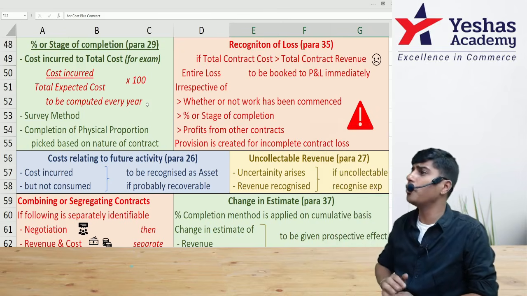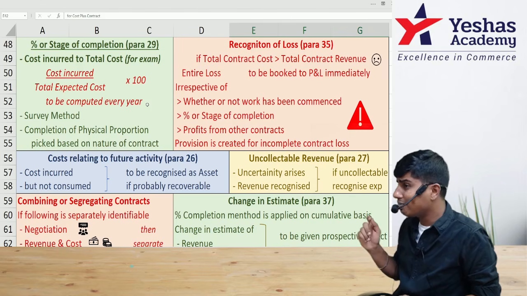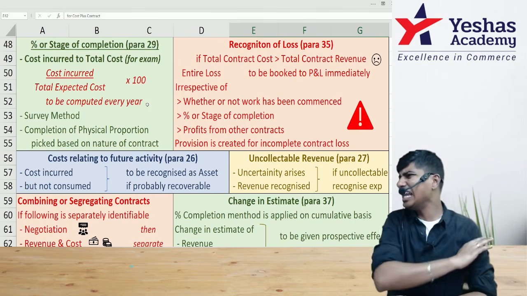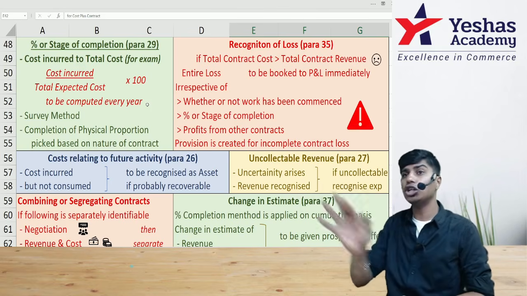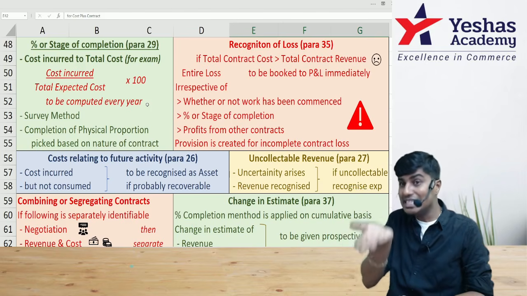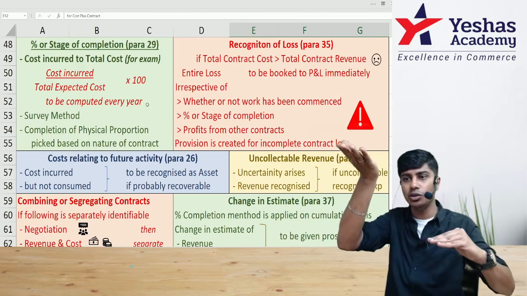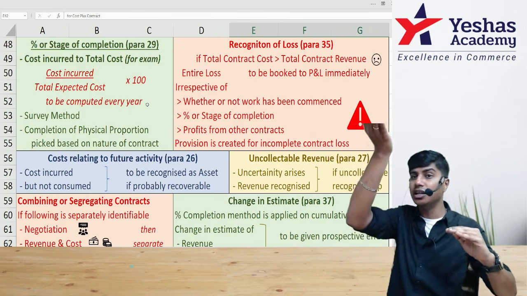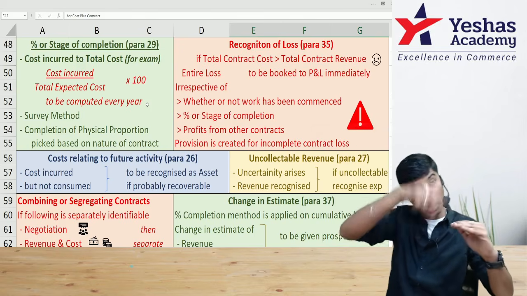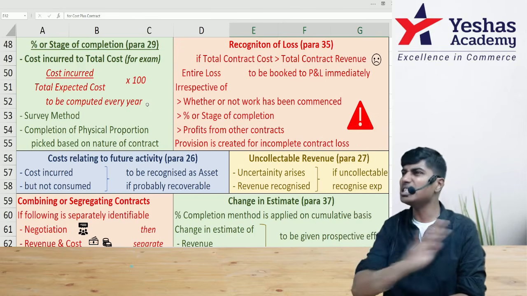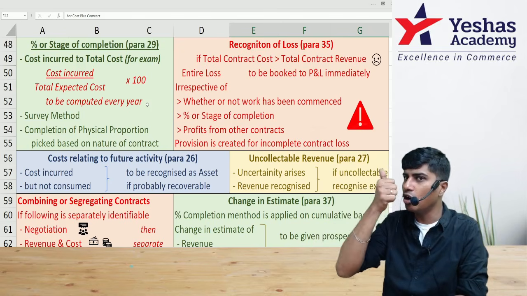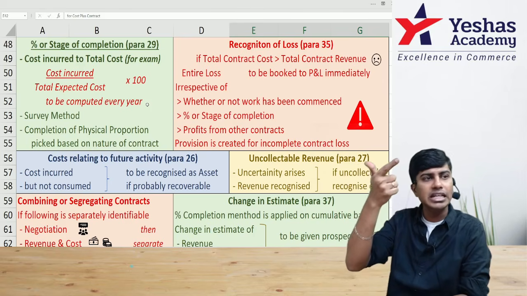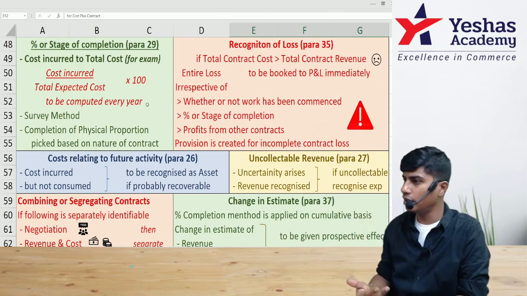Then comes the most important part of the standard, which is para 35 of Accounting Standard 7. Para 35 states that at any point of time, if the total contract cost exceeds total contract revenue, then you are going to make loss in total. Total contract cost is greater than total contract revenue. Entire loss should be recognized, irrespective of the fact whether a contract is begun, irrespective of the stage of completion, irrespective of the profit from other contracts.